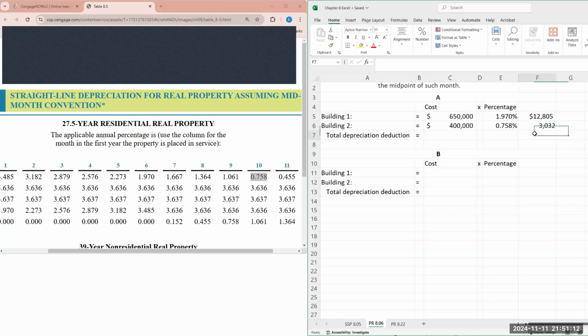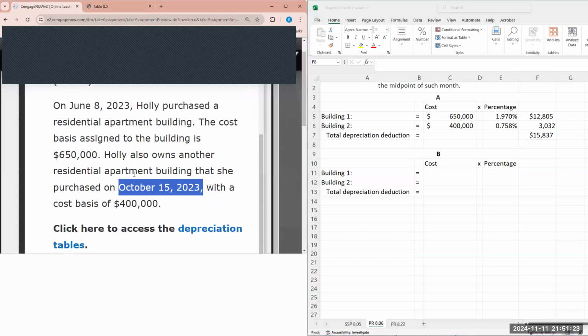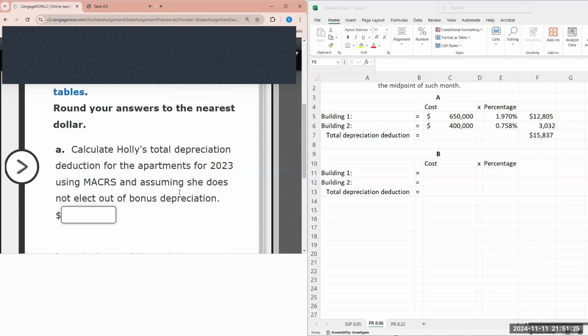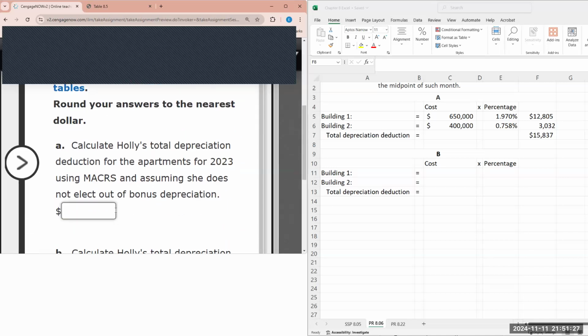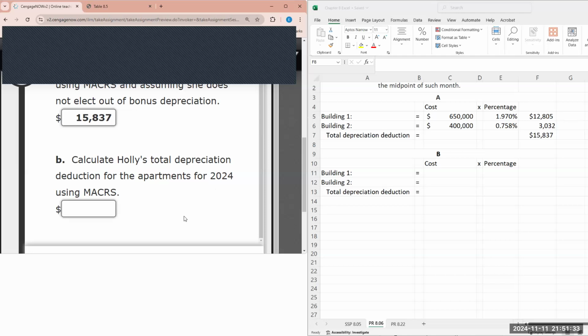All right, so in such case, the total depreciation deduction will be 12,805 for building 1, plus the amount for building 2. So the total depreciation deduction, assuming that she does not elect out of the bonus depreciation, will be $15,837. Now for B, it asks us to calculate Holly's total depreciation deduction for the apartments for 2024 using MACRS.